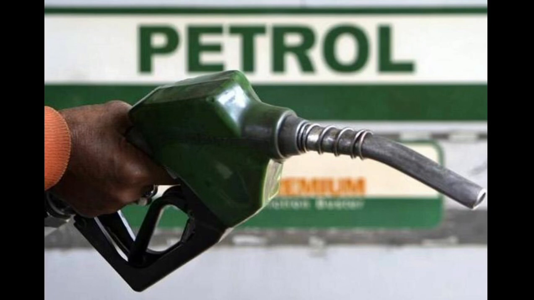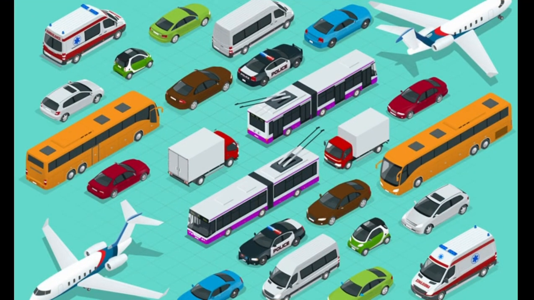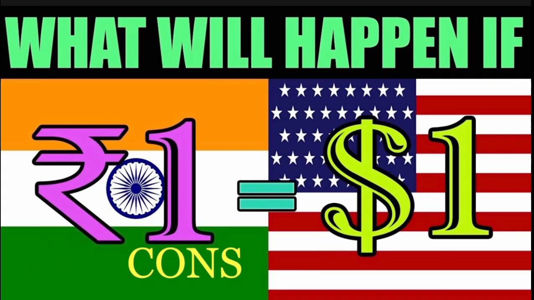Number 3. If 1 rupee is equal to $1, then the import prices will be cheaper. Then the petrol prices will decrease, resulting in cheaper transportation costs of goods around the country. This looks like quite a good scenario, but this will not last long because the other side of the story is completely different. Now let's discuss the disadvantages if 1 rupee is equal to $1.